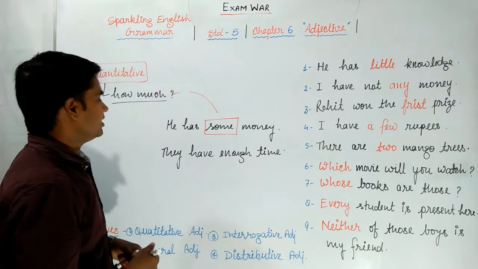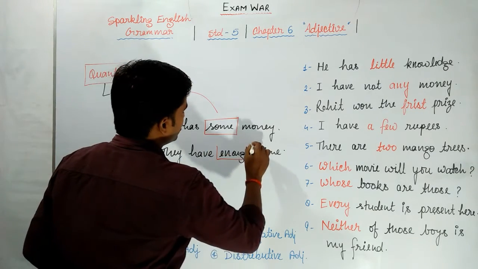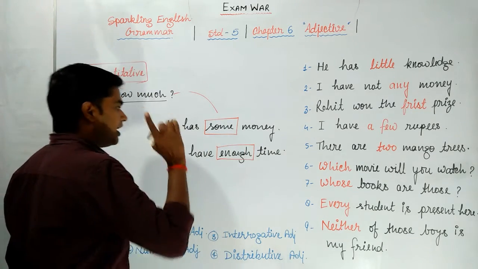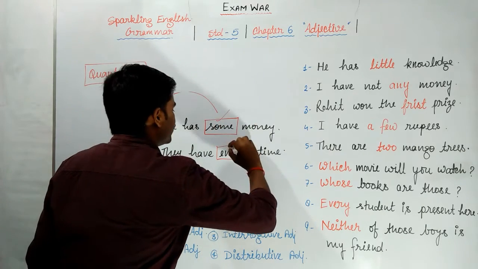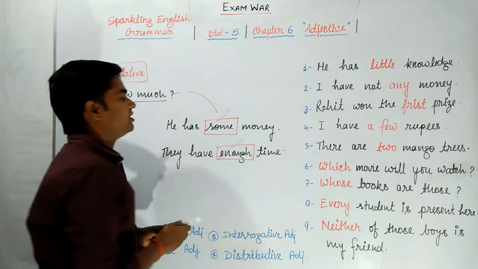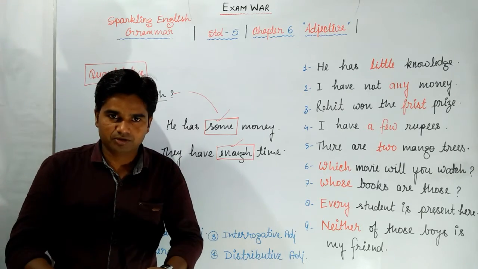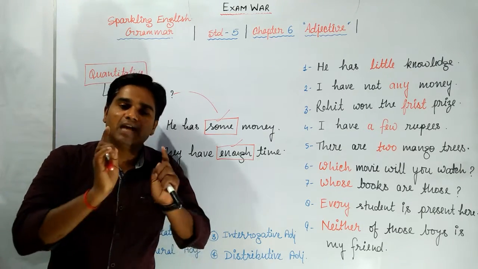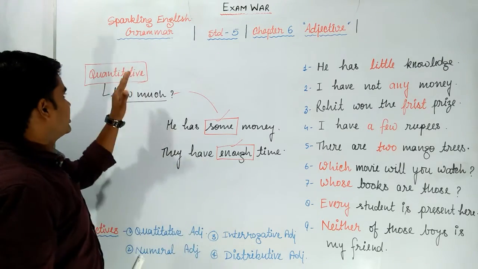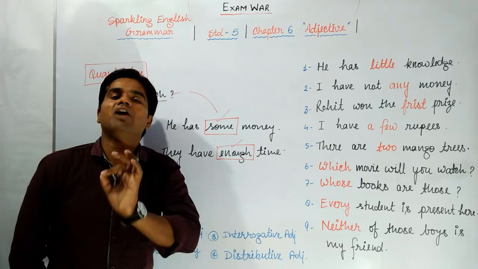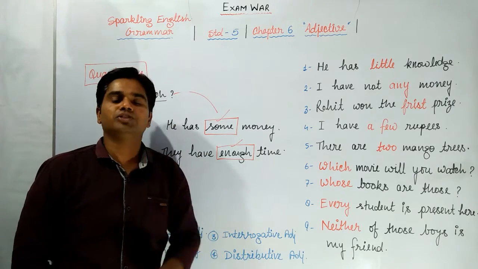Your answer will be enough. So my dear friends, any word which tells about a noun how much, that adjective is called a quantitative adjective or adjective of quantity. I think you got this very well.